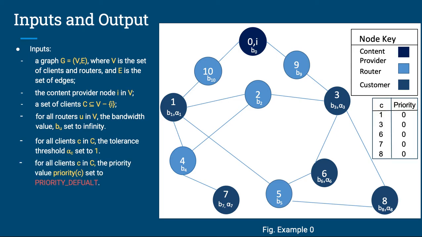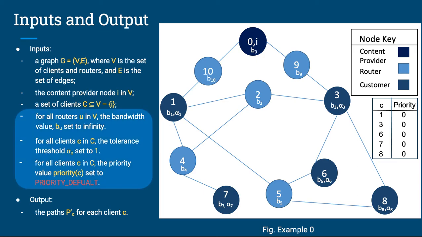Finally, the priority value for each client c, priority of c, is set to priority default, which is equal to 0. So if you look at the priority table, for client 1, the priority value is 0. In terms of output, we have the list of paths p prime of c from the content provider node 0 to each client c. For problem 1, the important parameters are the bandwidth value set to infinity, the tolerance threshold set to 1, and the priority value set to 0.